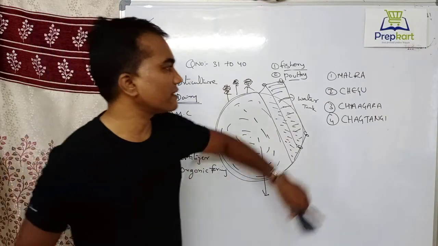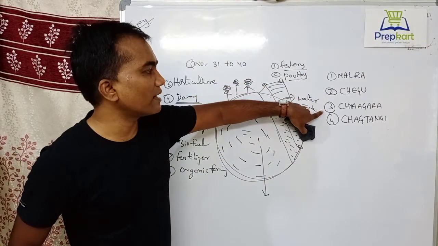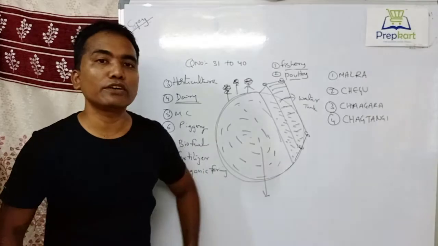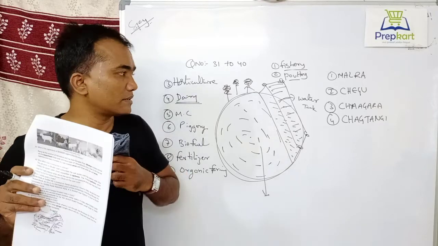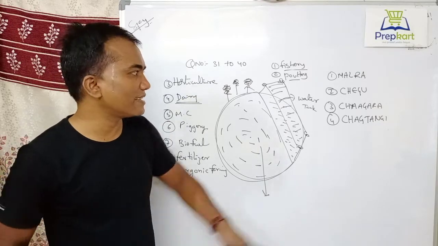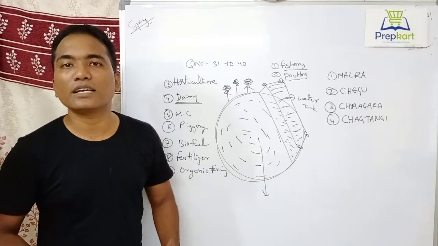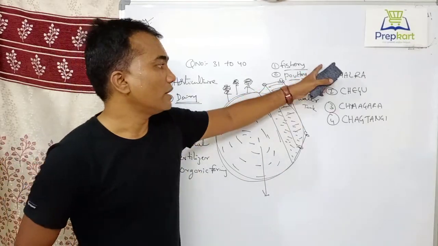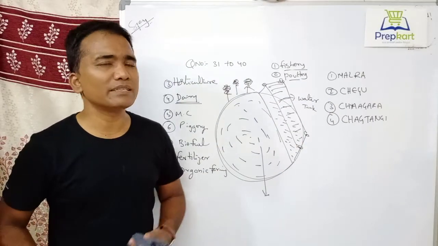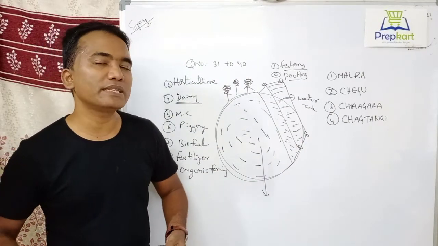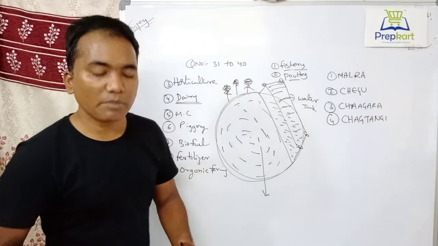So four varieties are there: Malra variety of goat, Chegu variety of goat, Changara variety of goat, Changtangi variety of goat. These Pashmina goats provide the raw material and play a major role in Kashmiri shawls actually. Try to memorize these names, as the Article 370, Ladakh, Leh, Jammu and Kashmir Union Territory concept is there. So there is a possibility of these kinds of questions in the preliminary exam.